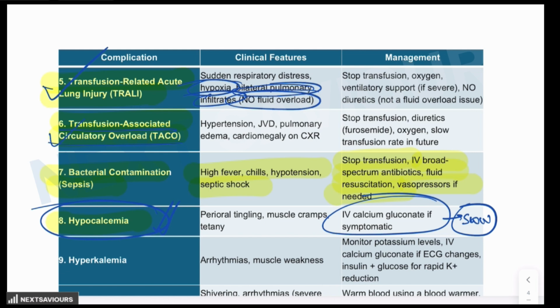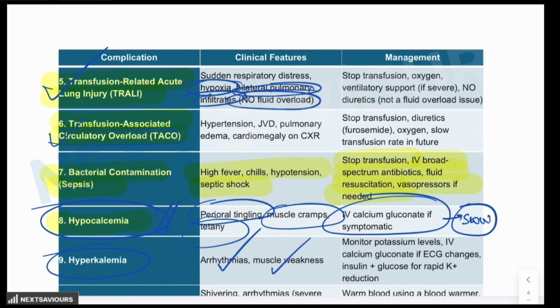And the clinical features are perioral tingling, muscle cramps, the tetany because of hypocalcemia. Hyperkalemia, why does it happen? Because the potassium leaks from the stored RBCs, particularly in the old blood unit. So it might result in arrhythmia, muscle weakness, and then the management for hyperkalemia.